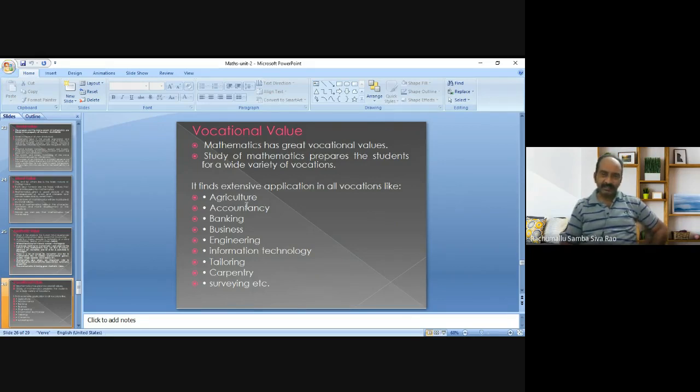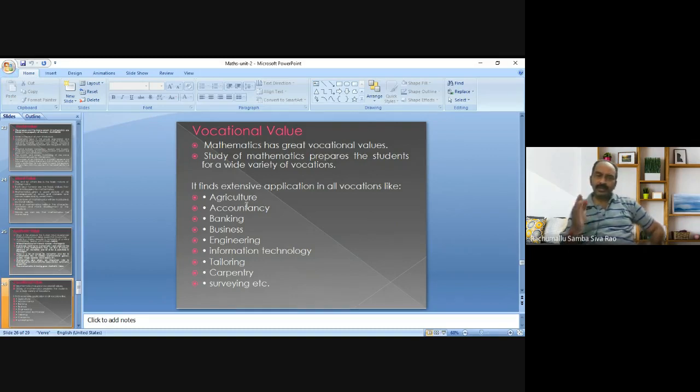The study of mathematics prepares students for a wide variety of vocations. By completing 10 years of schooling, we should prepare the student for a better life. So we may say that this is also a preparatory value: preparation for further study and preparation for general life.